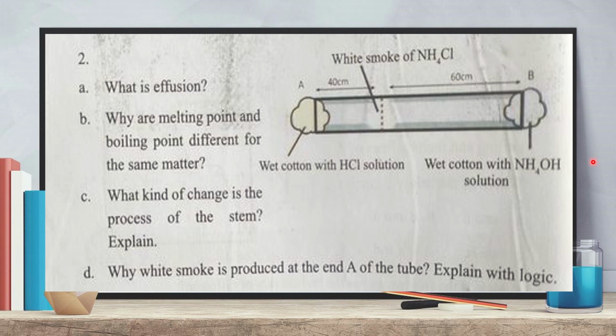Dear students, look, HCl, hydrogen chloride gas, when this is added into water, it will become hydrochloric acid. And ammonium hydroxide, this is the ammonia solution.